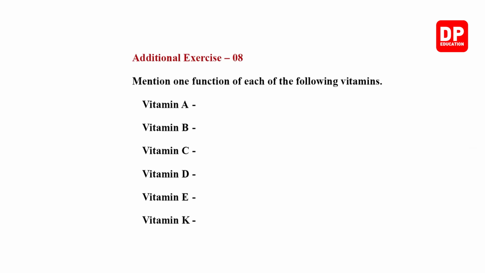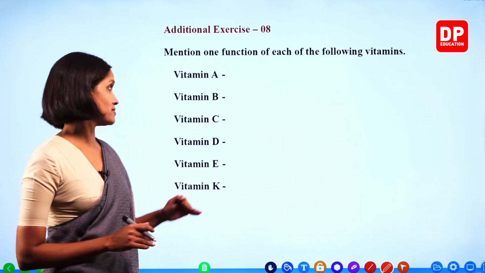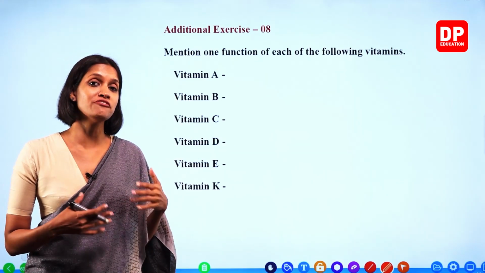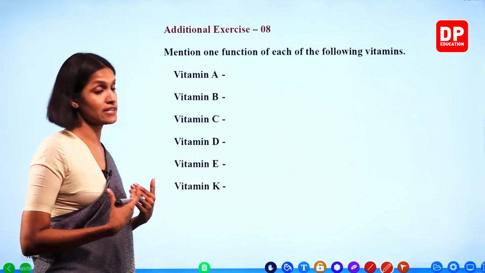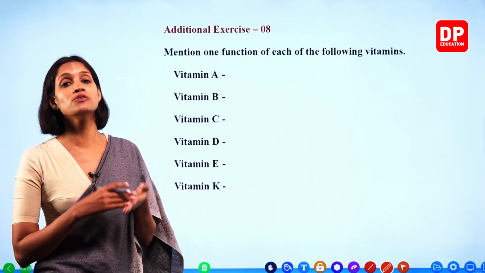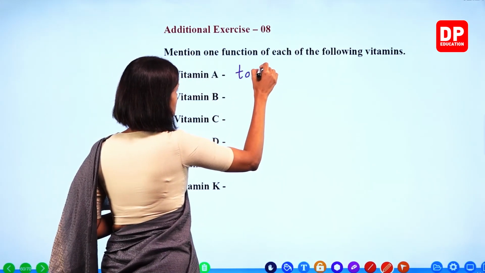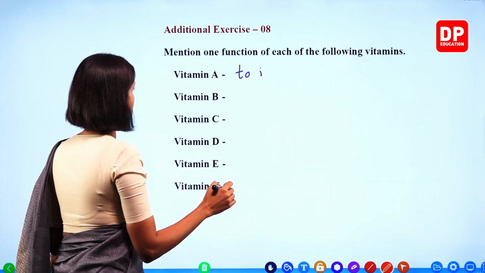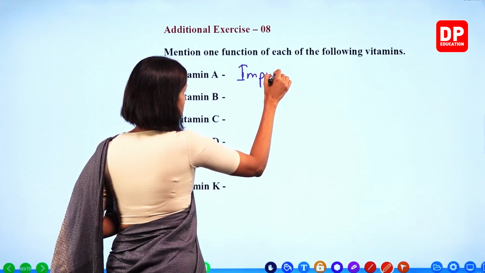Exercise 8. Mention one function of each of the following vitamins. So, about vitamins and minerals, functions we learned in the extra knowledge part, but we have to have the knowledge. Therefore, we will write answers. Vitamin A, there are many functions. We will write only one of them, right? Vitamin A is needed for good eyesight, right? To improve vision and also to maintain good skin, right? Vitamin A, to improve vision, right? We will write improves vision.